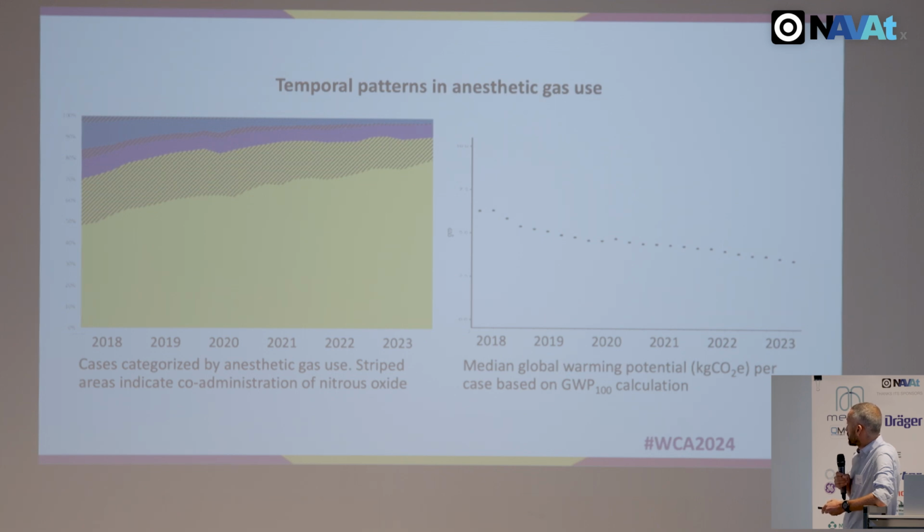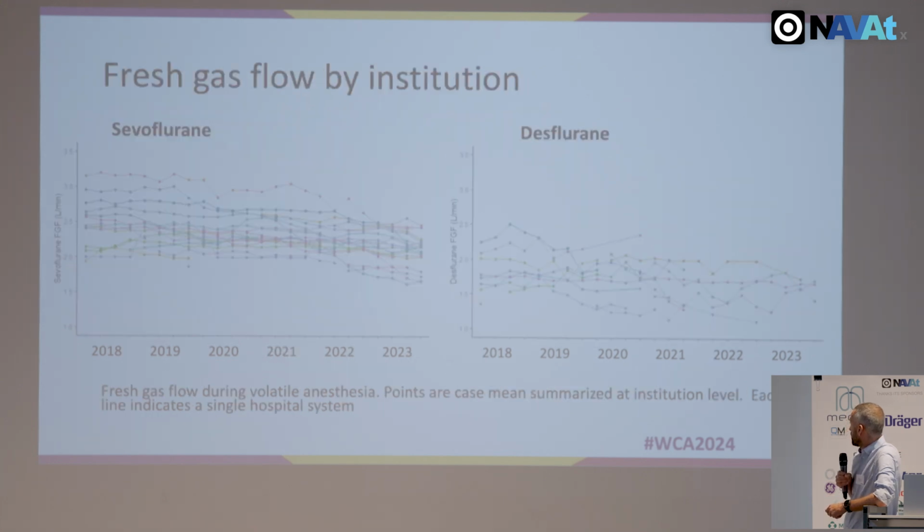There's a trend over time, which is to say that the proportion of desflurane, the shaded areas are co-administration of nitrous oxide, the proportion of desflurane cases are reducing over time in the institutions that we're looking at. The proportions of sevoflurane are increasing over time, and that's correlating with a reduction in global warming potential per hour of anaesthesia. The TIVA data is still to be added here.